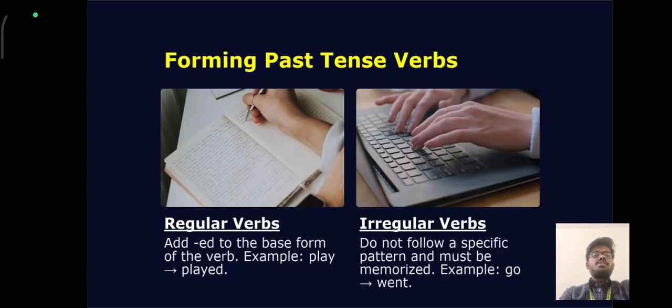Forming past tense verbs. Regular verbs add ed to the base form of the verb. Example, play, played. Irregular verbs do not follow a specific pattern and must be memorized. Example, go, went.